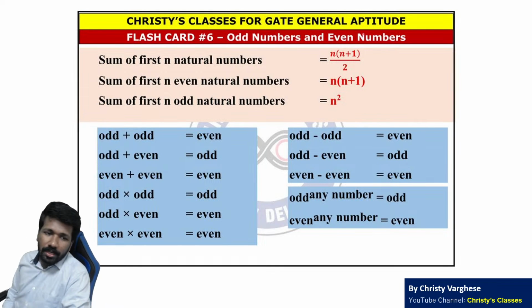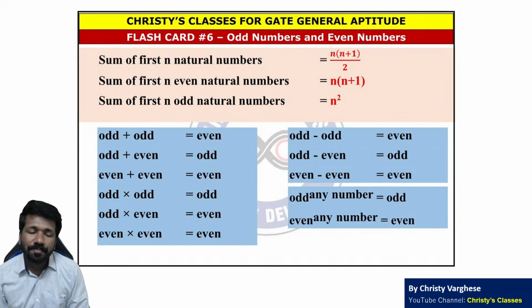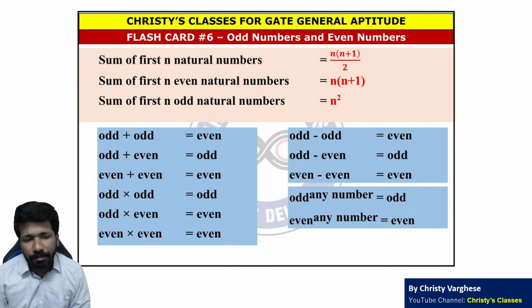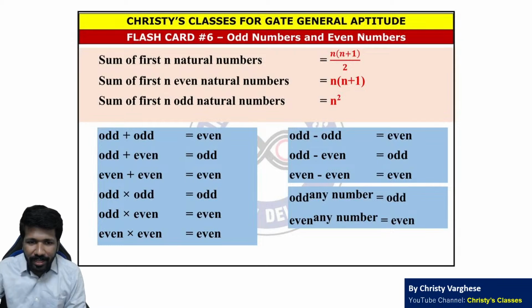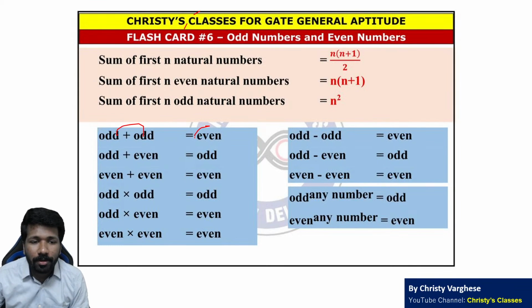And numbers, types of numbers, this is also very important. The arithmetic of numbers also. Odd add kiya to kya milega? Based on this, questions were asked many times. Odd plus odd is even. Odd plus even is odd. Even plus even is even. Odd into odd is odd.